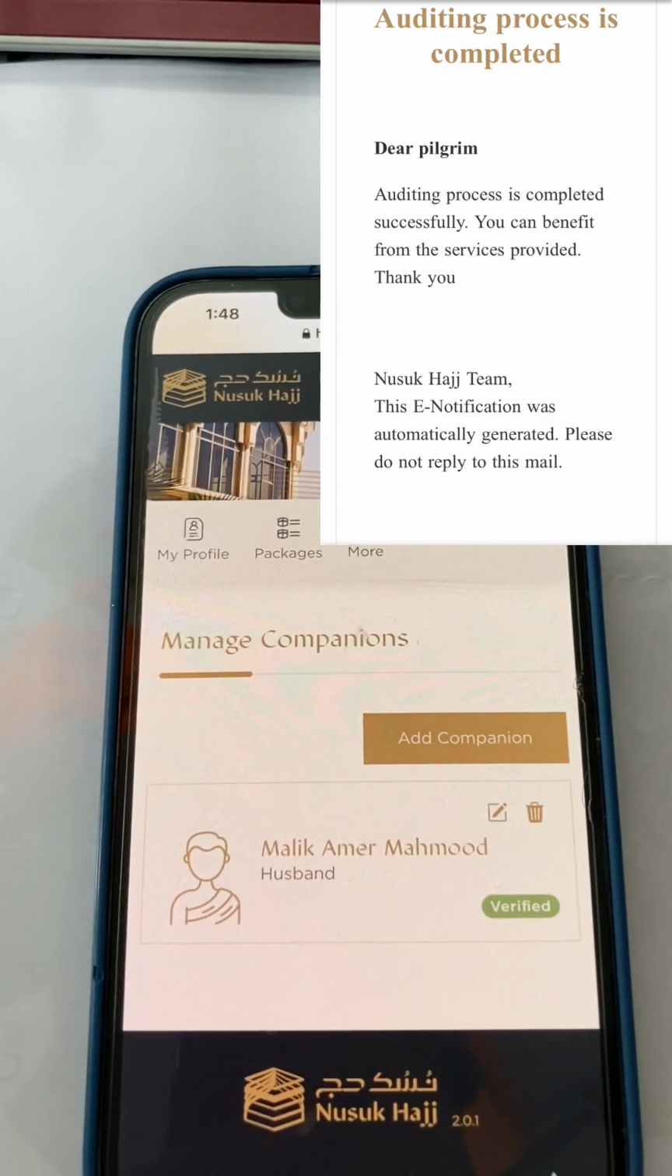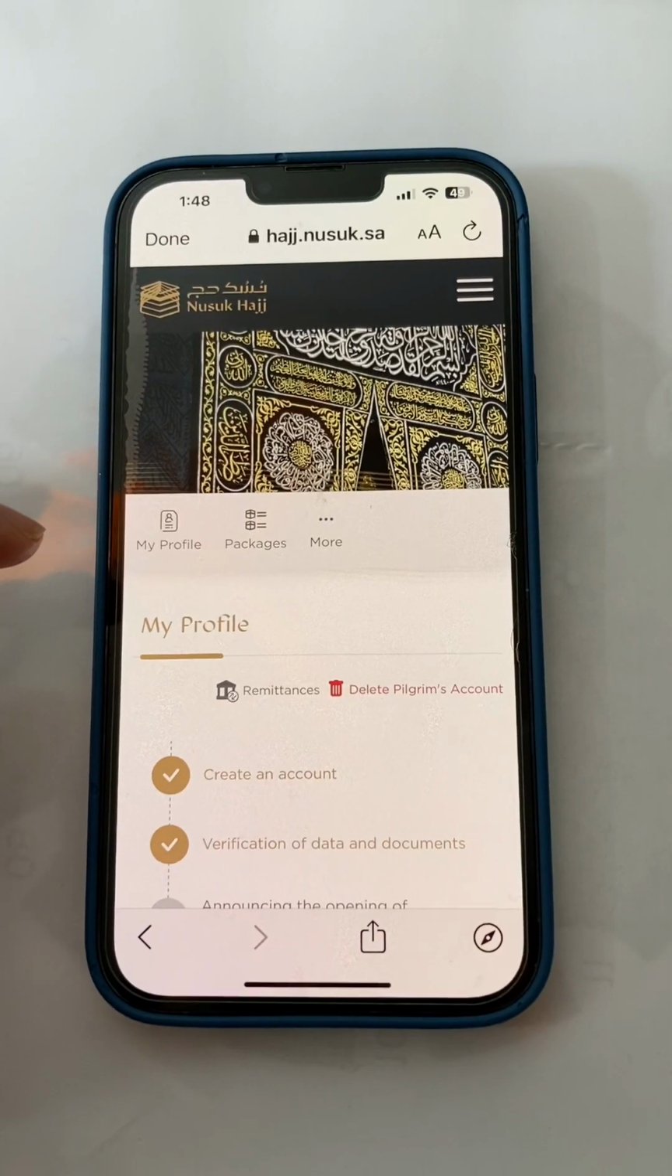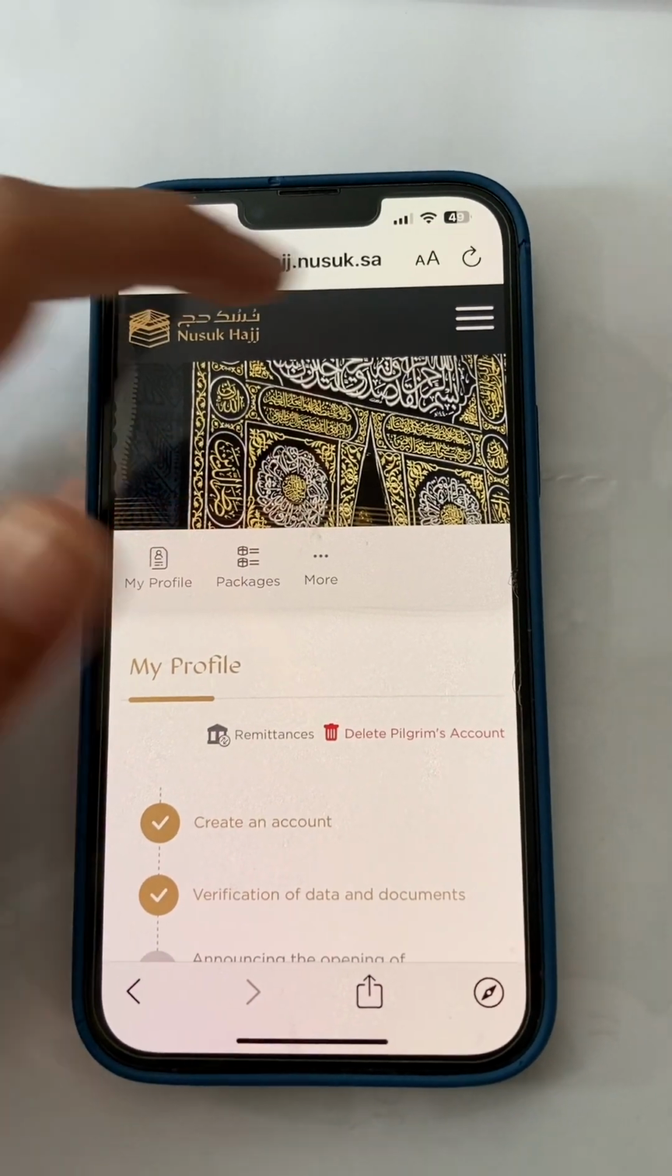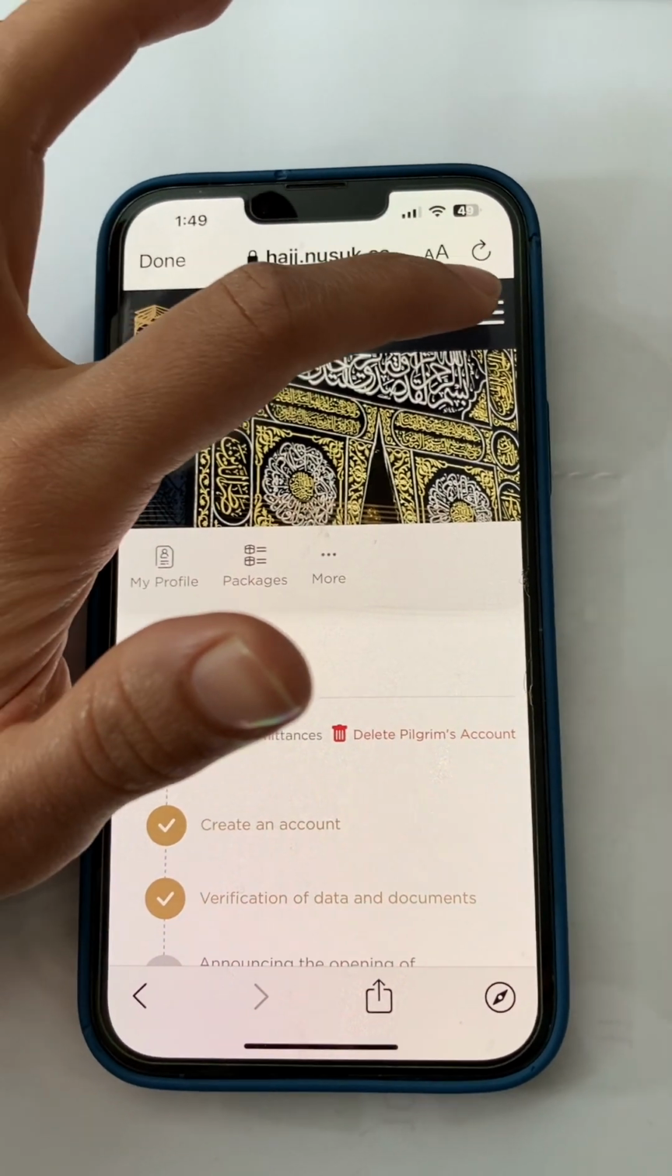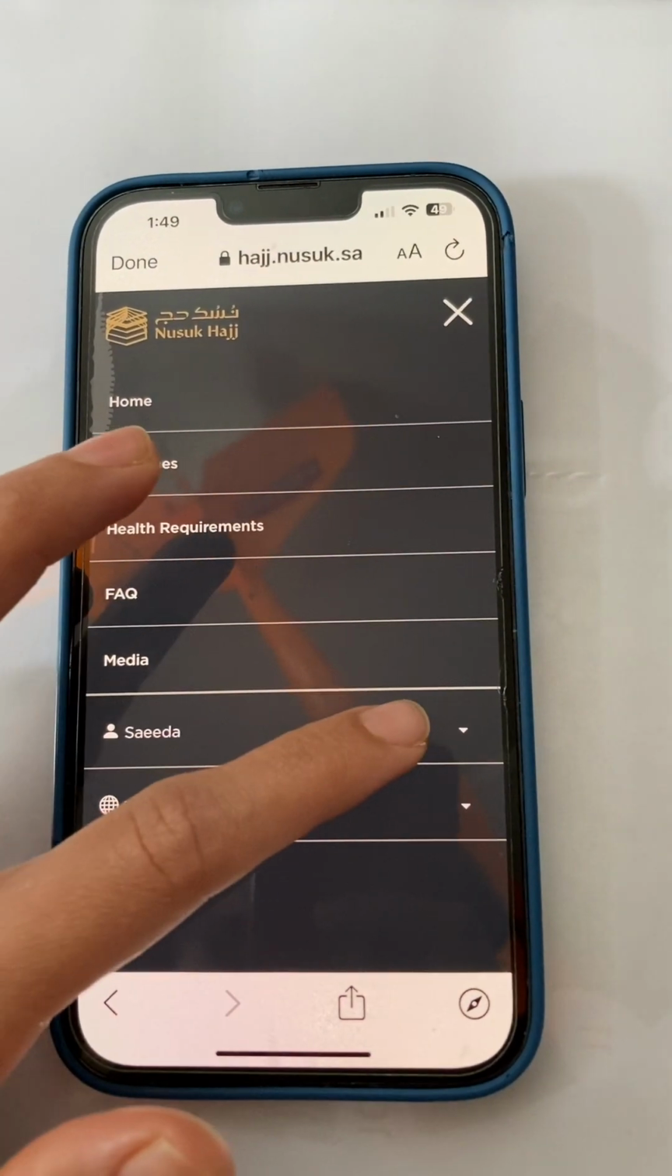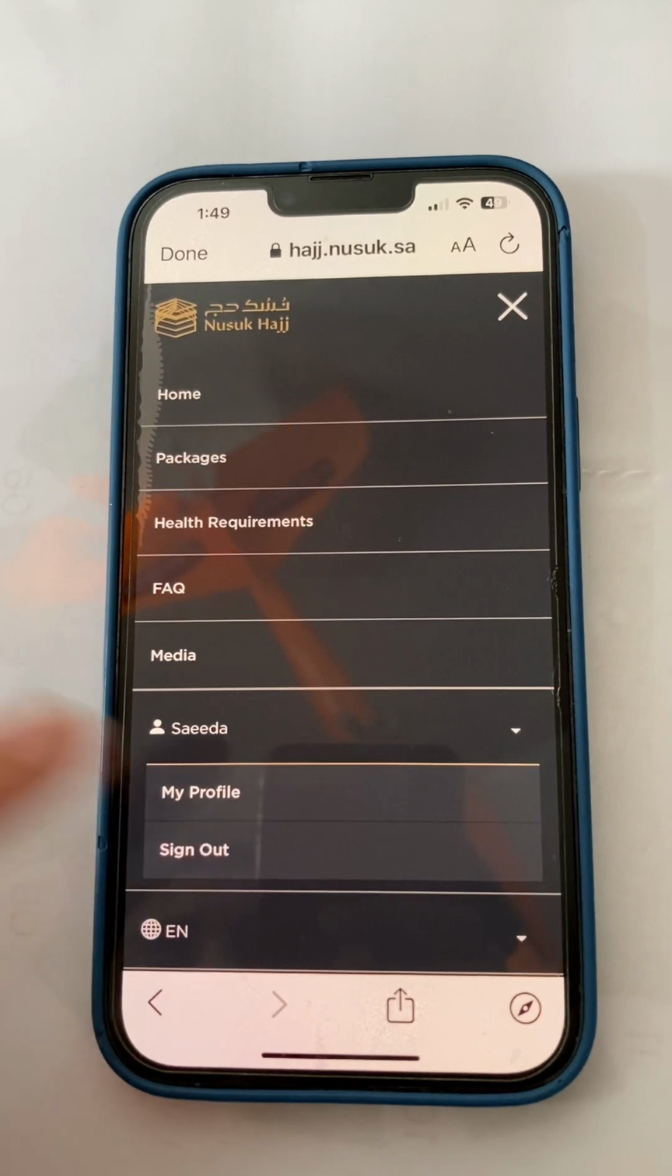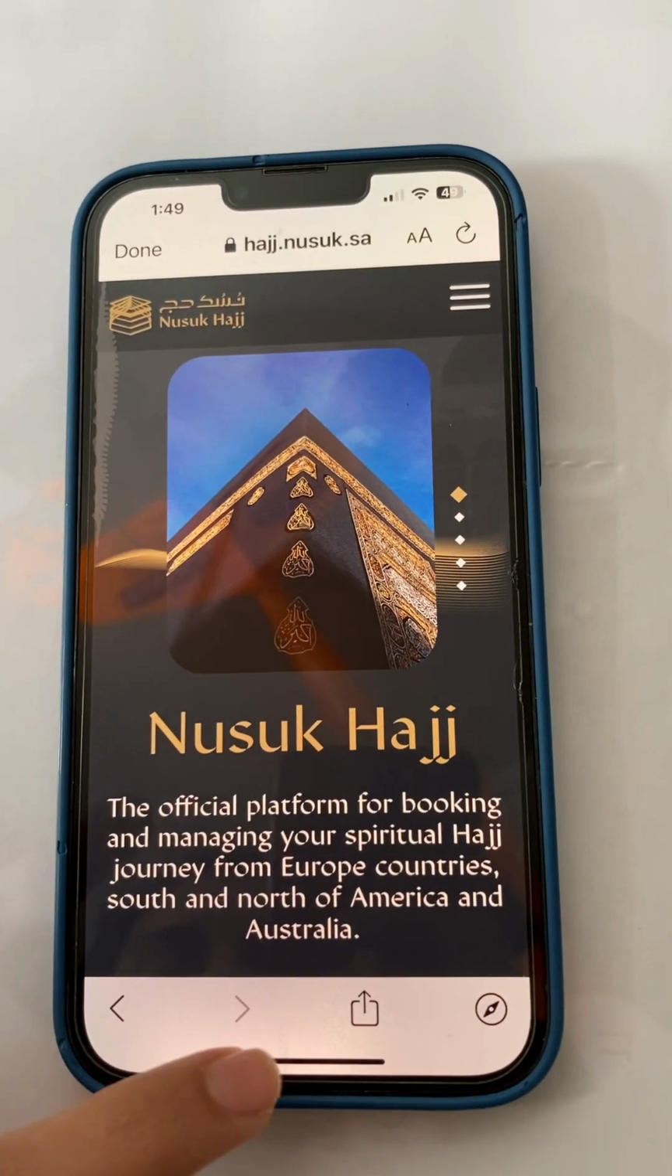I can attach the email they can send me. If you don't continue to the Hajj application, you also delete your account as well. Now I can sign out my application because there's no package right now. So if the next package is coming, then I can make a video.